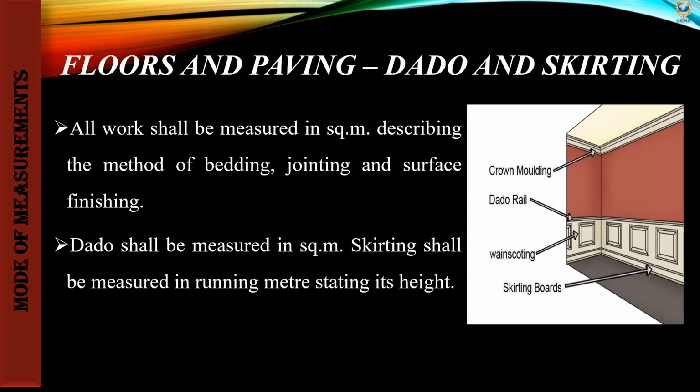So in the image you can see this upper portion is called the shadow rail. The lower portion is called the skirting boards. This middle portion is called the shadow, the lower part of the wall. Skirting runs along the skirting boards, along the base. So this portion is called skirting. Shadow will be measured in square meter, and skirting in running meter.